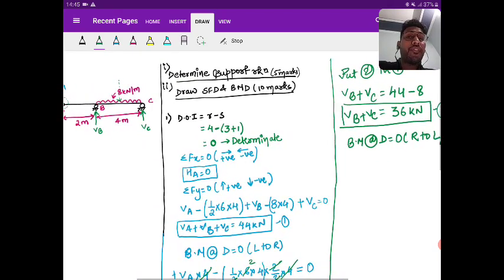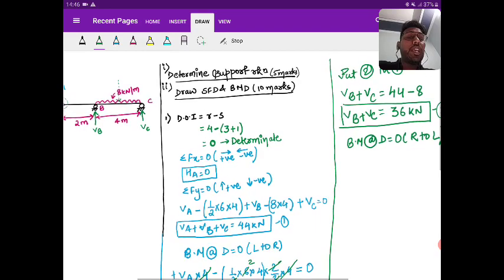So I have cut the section till D. Now I need to write the bending moment. Coming from VC, I will write VC into lever arm 4 plus 2, that is 6. It is creating the anti-clockwise moment, and right to left anti-clockwise is taken as positive. Then there is a UDL acting downward, creating a clockwise moment about D, so it is minus.